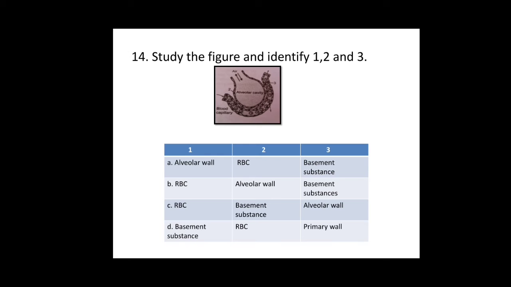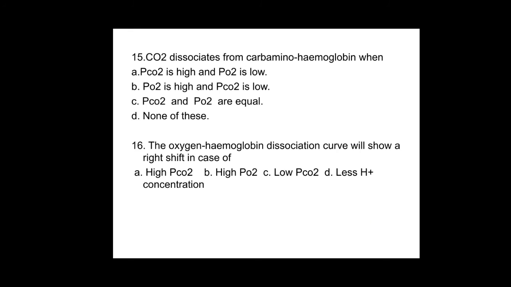Second one, they are showing the lining of the alveoli, that is the alveolar wall. And third one, it is showing the space present between alveoli and the blood capillary. Hence it is considered the basement substance. So for 14th, answer is B option.